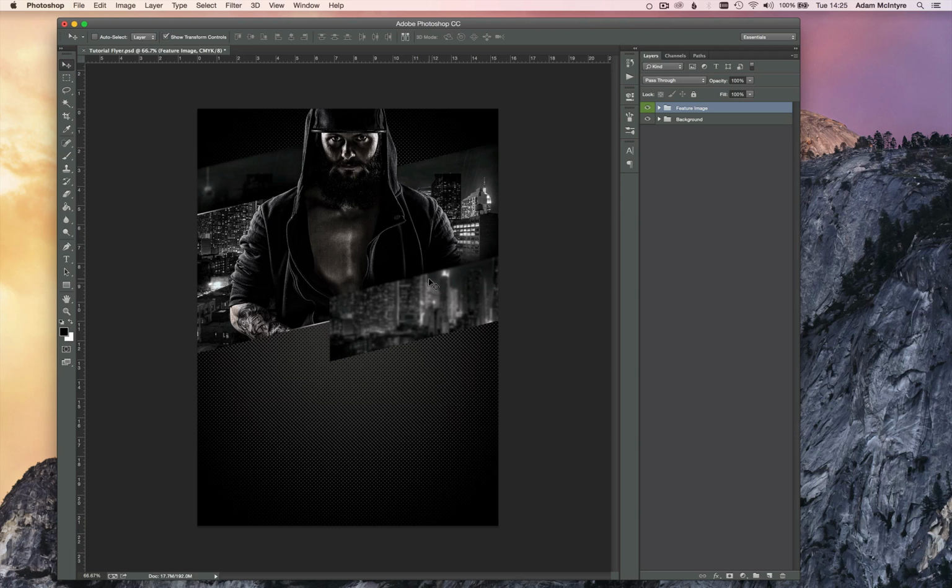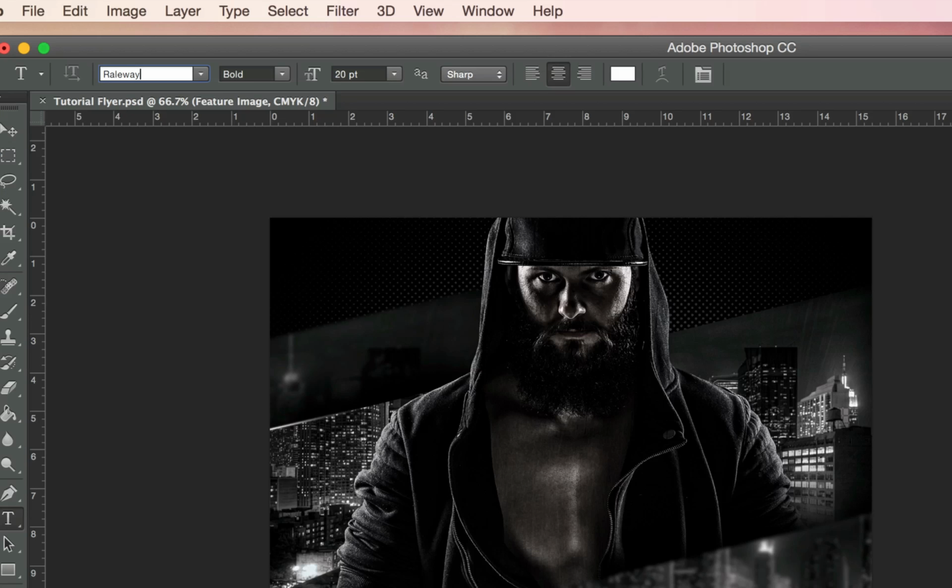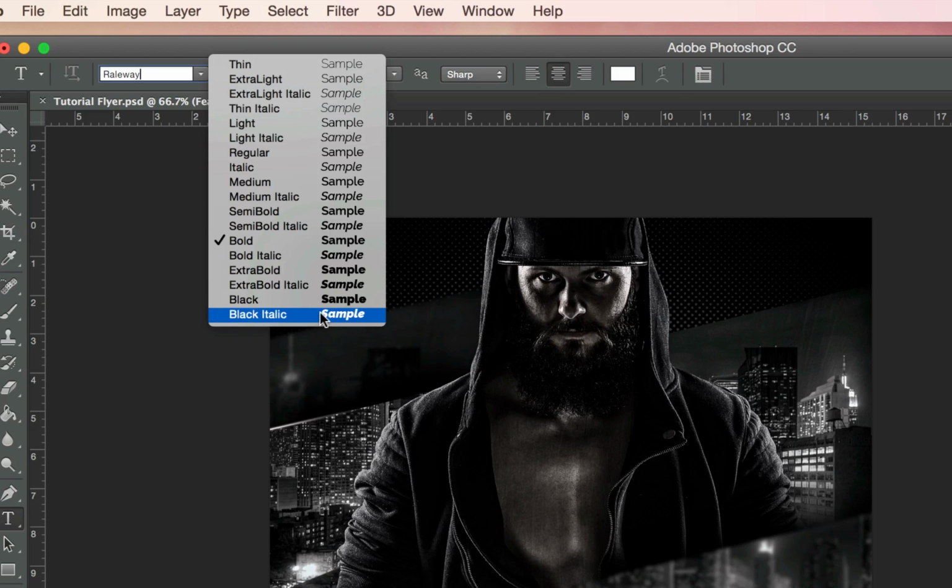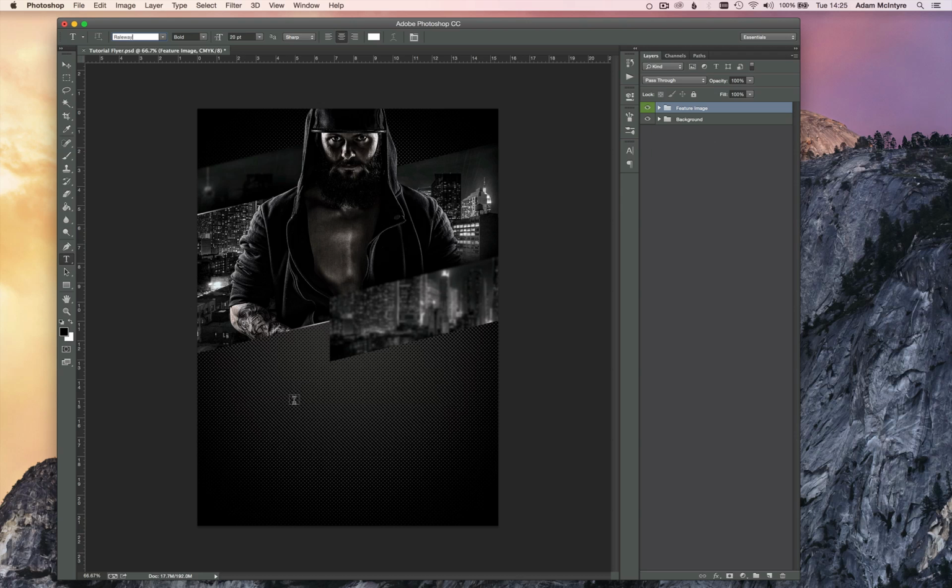I'm going to add some text. We're going to add the name of our DJ, the nightclub, the date, etc. I'm going to use Railway font for FlyerHeroes Pro members and customers on FlyerHeroes. You'll have seen me using this font quite a lot recently. It has a whole bunch of weights with it. It's an open source font. It's really great to use. All right, anyway, let's get on with doing this.